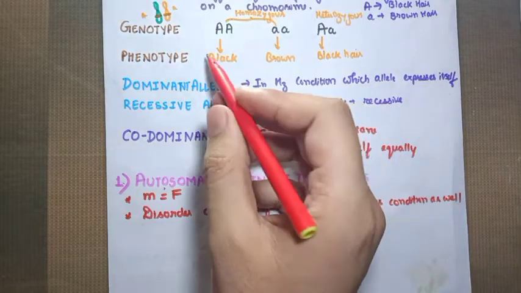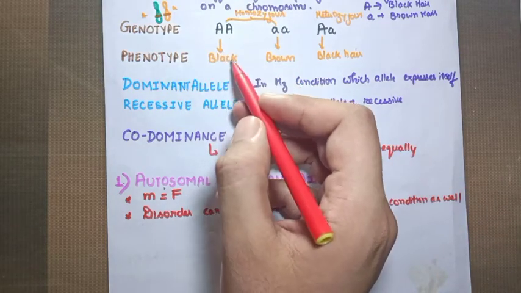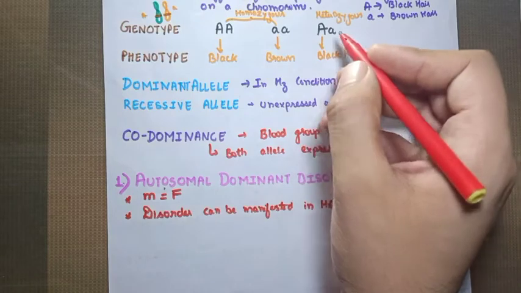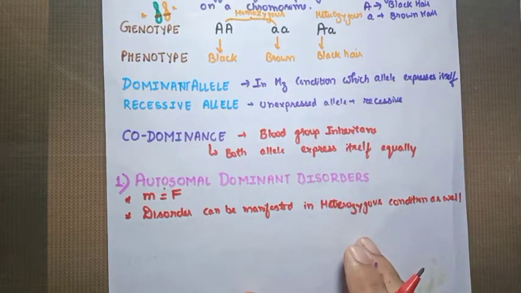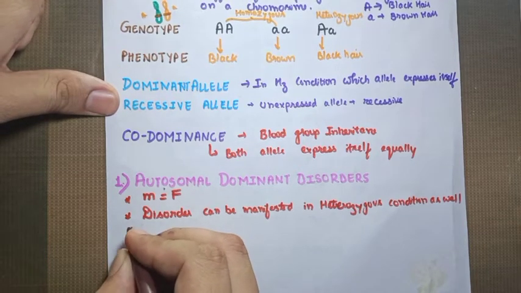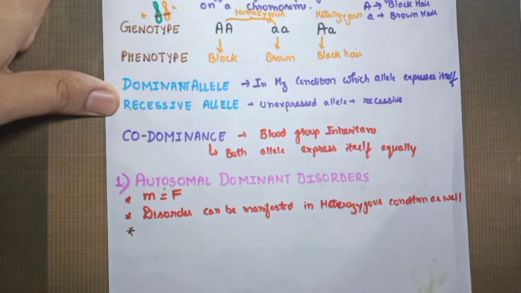If there is a homozygous condition, the obvious thing is that the disorder will appear. But if there is a heterozygous condition as well, the disorder can be manifested. Now there are some particular features about the autosomal dominant disorders that you must know. The very first feature includes one basic point, that is, it affects the structural proteins.